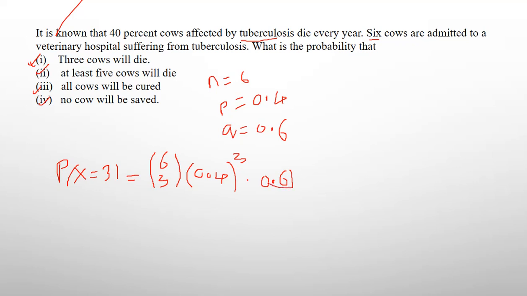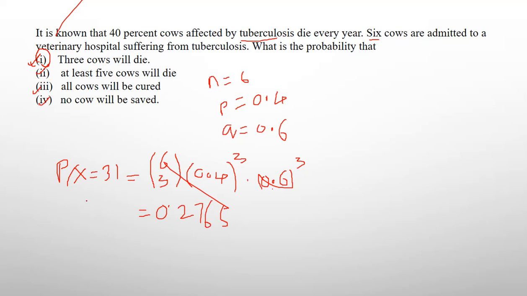N minus x is also whole cube. After solving all these, you get 0.2765. So it is a less frequent probability chance. At least 3 cows will die is a less probability. Now we can find at least 5 cows will die.